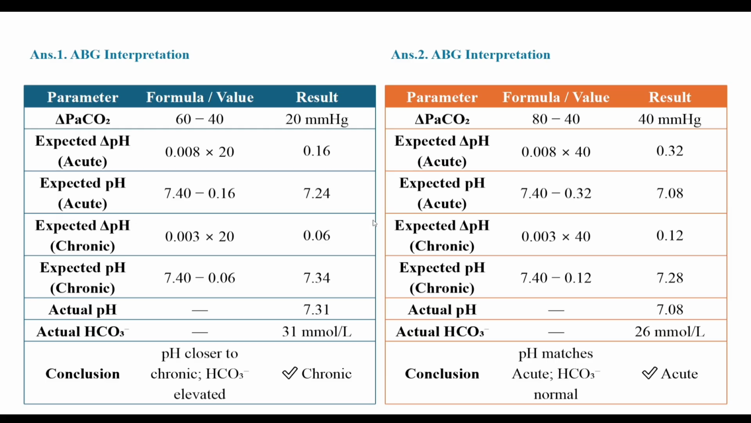Actual pH given here is 7.31. So it is closer to the chronic value, that is bicarbonate elevated. So first one is chronic, and similarly the second one is acute respiratory acidosis. So the calculation and the formula are same for the second one.